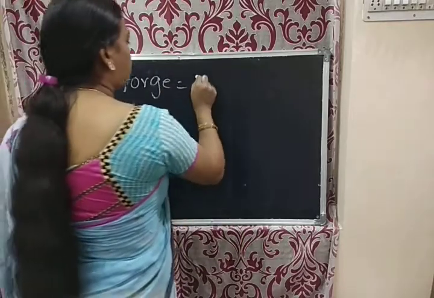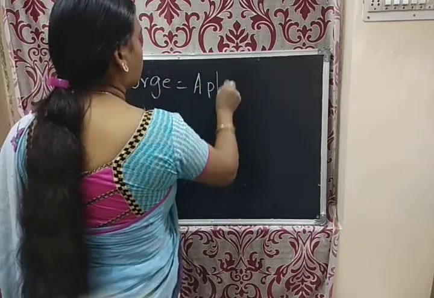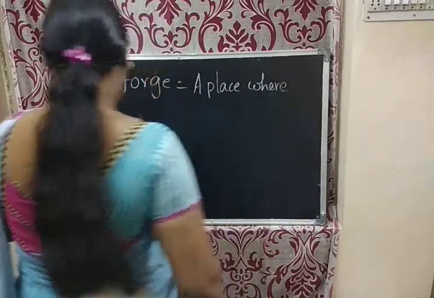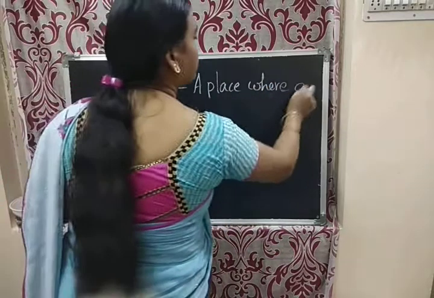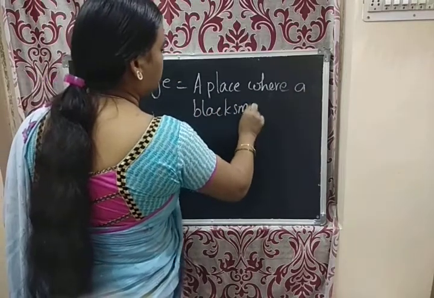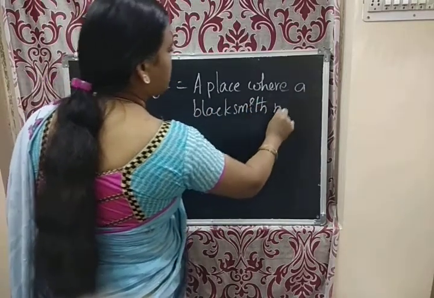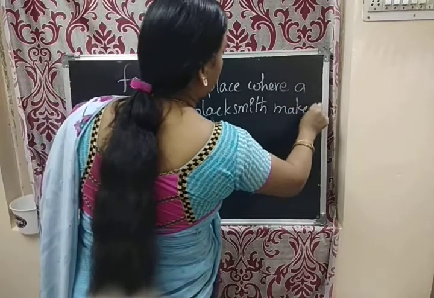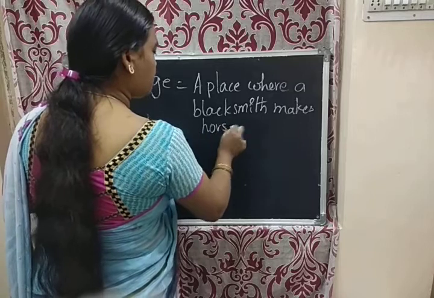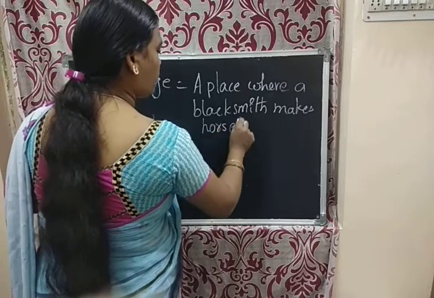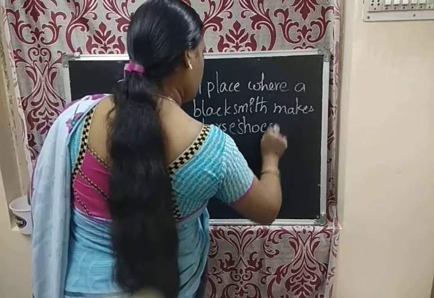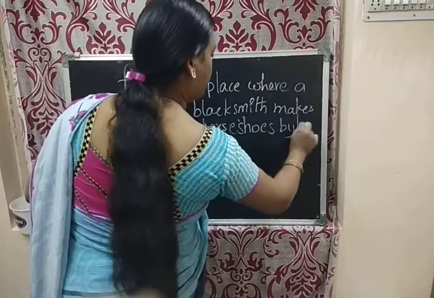So it's a place where a blacksmith makes horseshoes by hand.